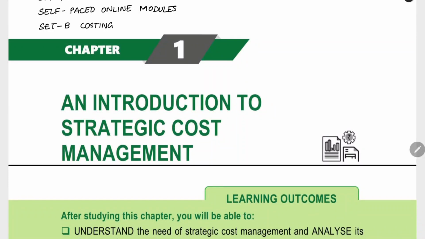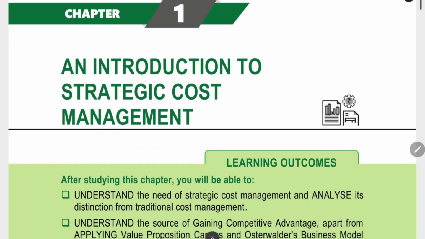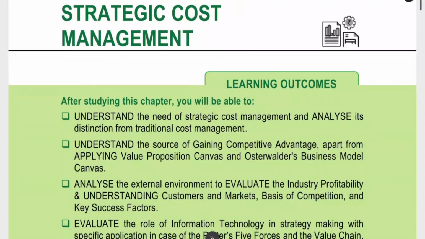This video is about CA Final Self-Paced Learning Module, Set B Costing. In this, we will be seeing chapter number 1, an introduction to strategic cost management. This is a theory video. We will be covering the theory part in this chapter. Also, there is no practical part in chapter 1. Everything is theory. We will be covering all the things about theory in this chapter. Fully, this chapter will be covered in this single video.